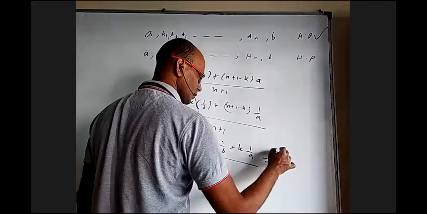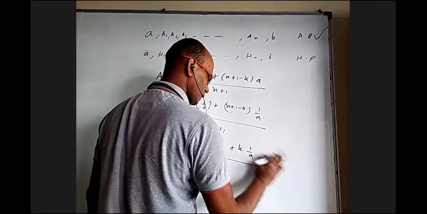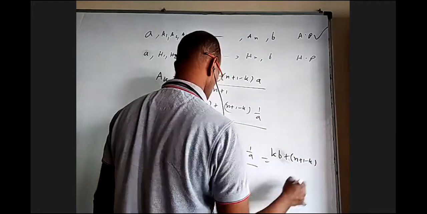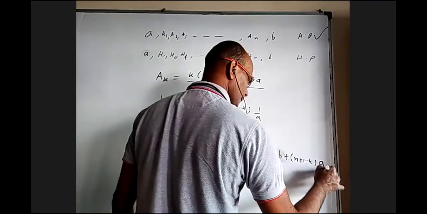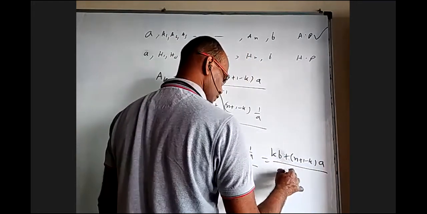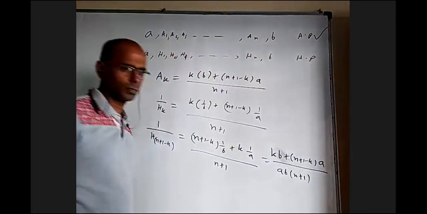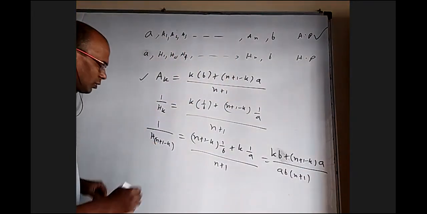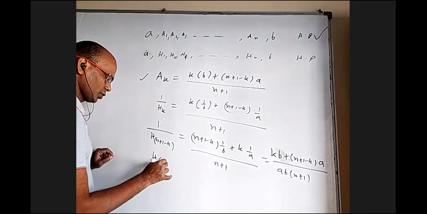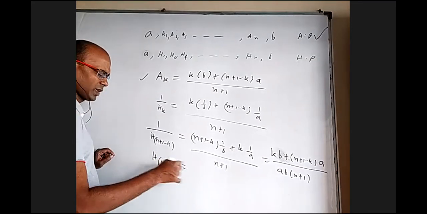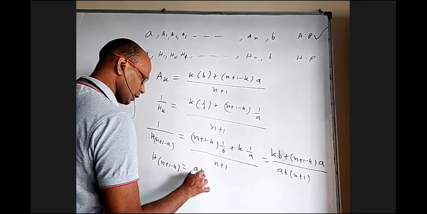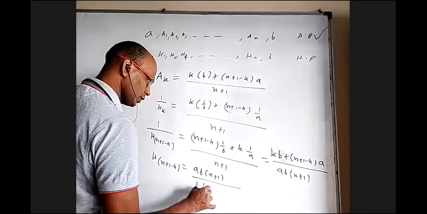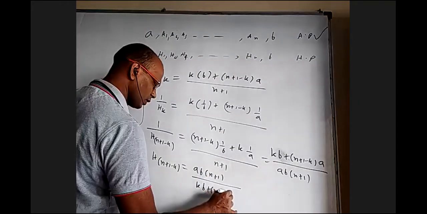When I take LCM, this is (k b plus (n plus 1 minus k) a) by (a b into (n plus 1)). Now take the reciprocal of this: the (n plus 1 minus k)th harmonic mean is a b into (n plus 1) by (k b plus (n plus 1 minus k) a).